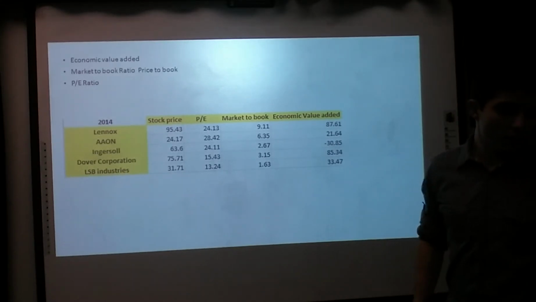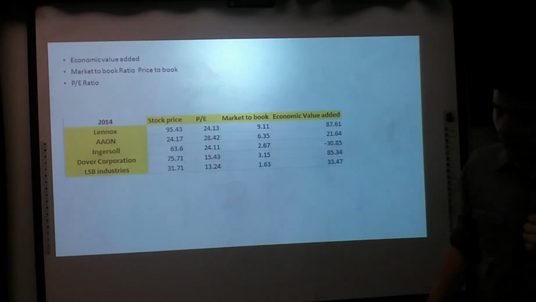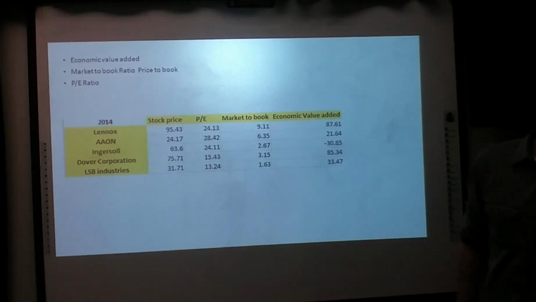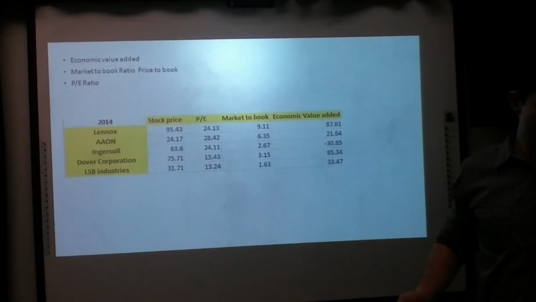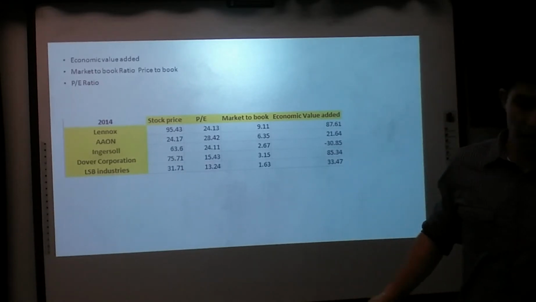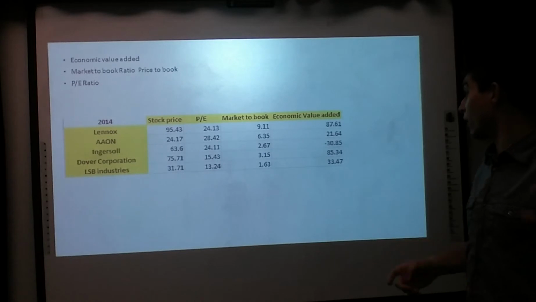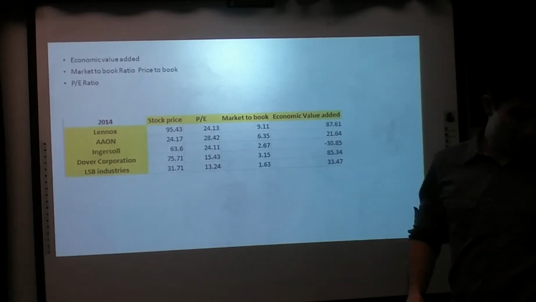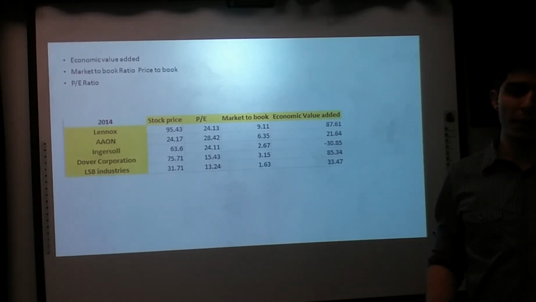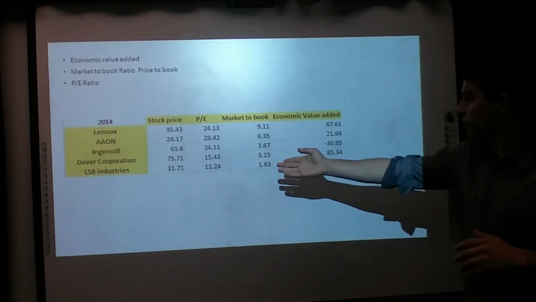Yes, leverage was high for Comcast, but higher by one. Dove Corporation has 2.07 leverage, but again, economic value for Comcast is way beyond the 85 million. I mean, 2.4 billion.